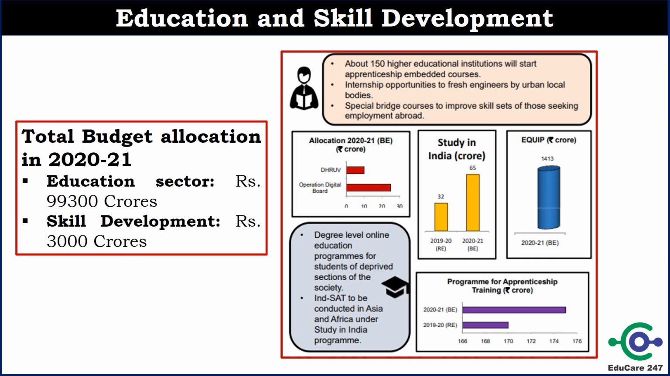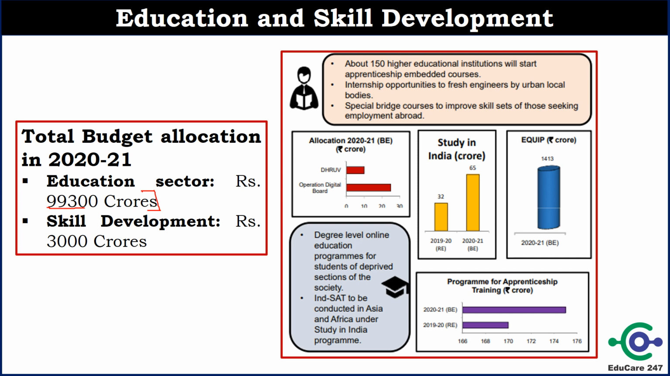Now discuss about education and skill development sector. Government will enable 150 higher educational institutions to start apprenticeship, and internship opportunities to fresh graduates will be provided by urban local bodies. Government will start INDSAT and it will conduct examination in Asian and African countries to study in India. Government will conduct the examination in other countries and students can give those examinations and come to India for studies. For overall education sector, government has allocated 93,000 crore rupees, and for skill development 3,000 crore rupees. So these figures are also very important.